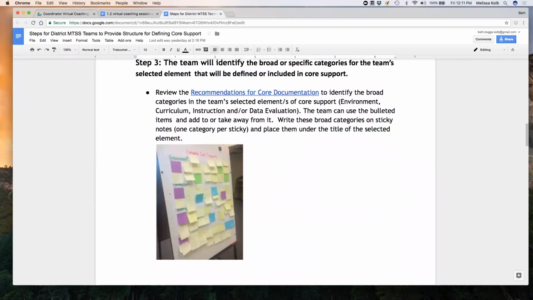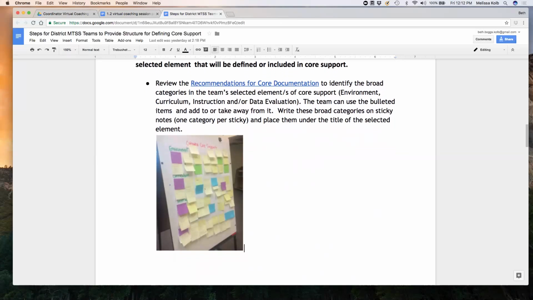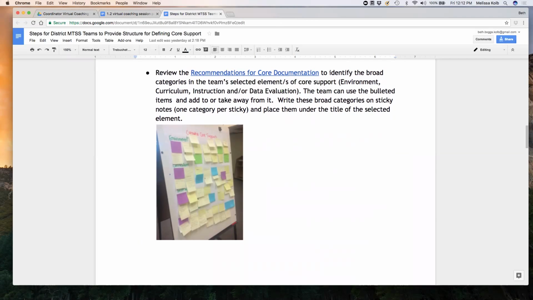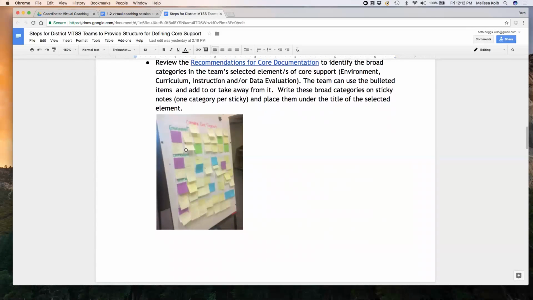So here you actually have an image of what this activity can look like. Any of you that attended the Strengthen Your Core training, this was actually the morning portion of that training. And we walked you through how to facilitate this conversation and getting teams to jot down their ideas on a sticky note. You would place them under whichever area they go in terms of environment, curriculum, instruction, and data evaluation.